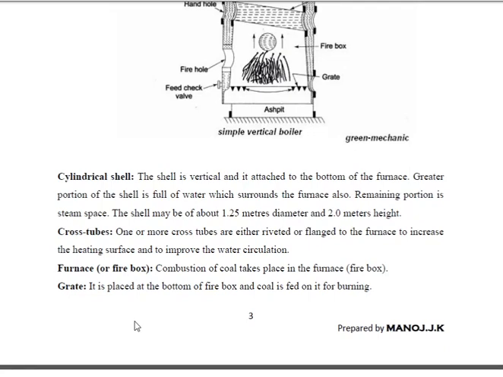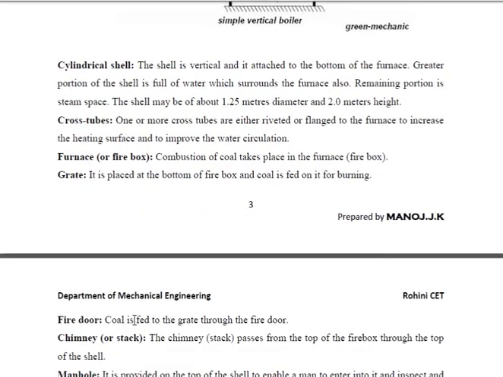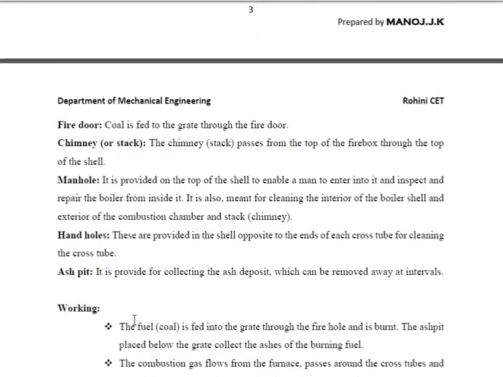And grate, I already told you, is nothing but a firebox where the fuel is fed. The fire door is used to feed the coal.